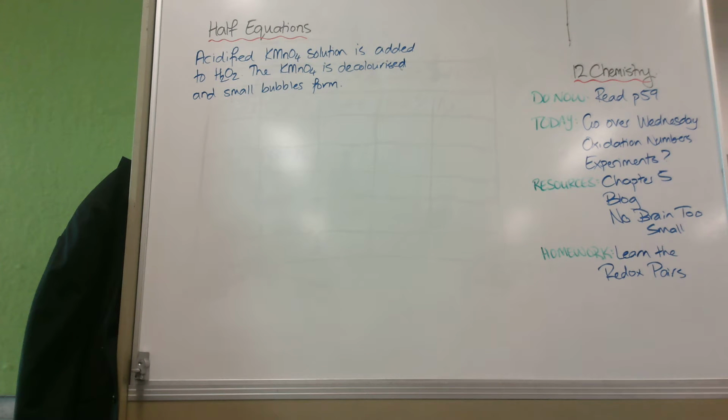And for that we need to know that table. I can't remember the page, it's about page 56. There's a purple table. You need to know those pairs off by heart. The best way I could suggest to learn it is make flashcards with the oxidised version and the reduced version on opposite sides and their colours or observations. No Brain Too Small is a website and it's got those available for you for free. You just do a search for oxidation reduction, level 2 NCEA, something like that, and it'll come up. So that's a nice easy way to learn it.